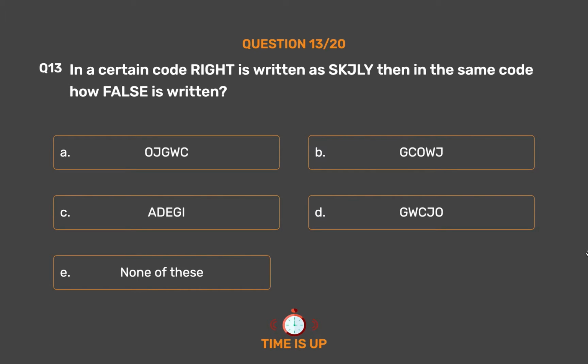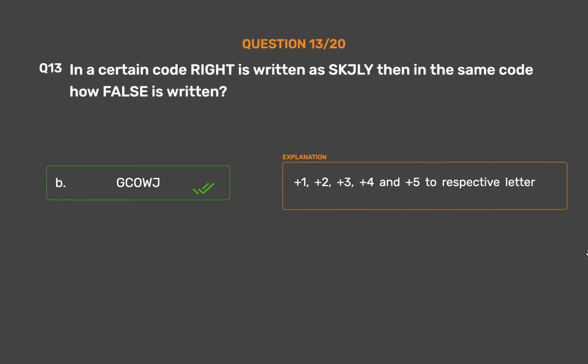The correct answer is option B, GC Oj. Add +1, +2, +3, +4, and +5 to the respective letters.